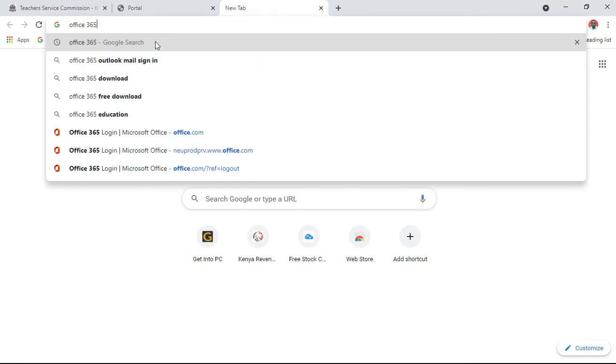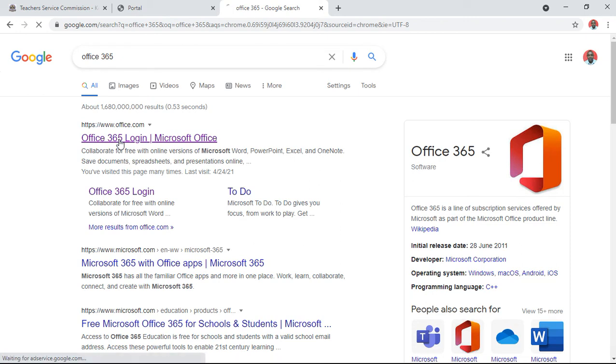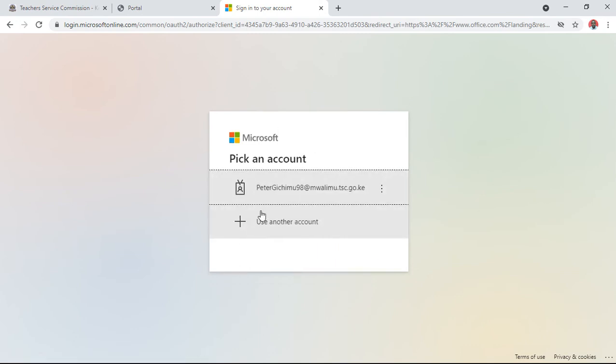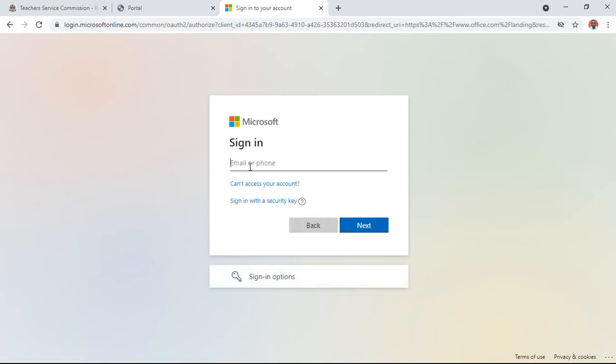You go to Office 365, then you go to the first one, login, then sign in. Supposed to go to sign in, but in this case, because my email is here, I can use another one. You come to this one, email or phone number. Now you enter your email. For example, if I use mine, Peter Chimo, the last digits of my TSC number at mwalimu.tsc.go.ke. And it is very easy.